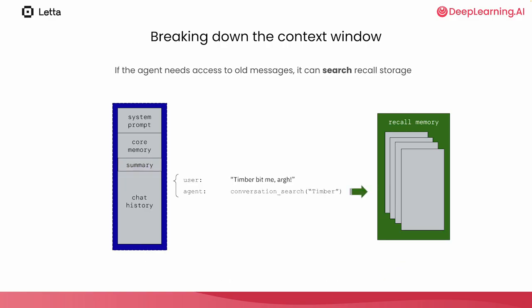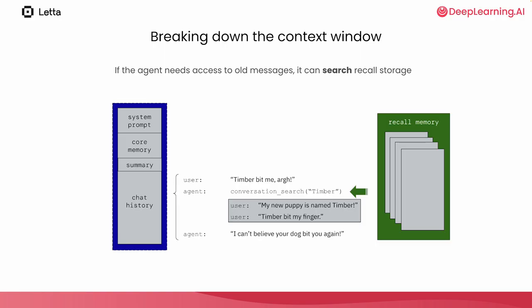Similar to how core memory uses tools to function, recall memory also uses tools. If an agent wants to retrieve a message from recall memory, it can use the conversation search tool, which will search the database of old messages. Think of this like the search tool in a chat application like Facebook Messenger. When the chat gets too long, you probably use the search tool to try to find old messages, instead of scrolling, because there's just too many messages to scroll through. In this example, the user mentioned that Timber bit me, so the agent uses the search tool to try to find old messages related to Timber. The search tool is executed in the database and returns the results into the chat history.